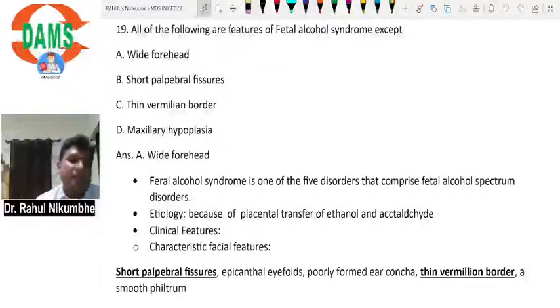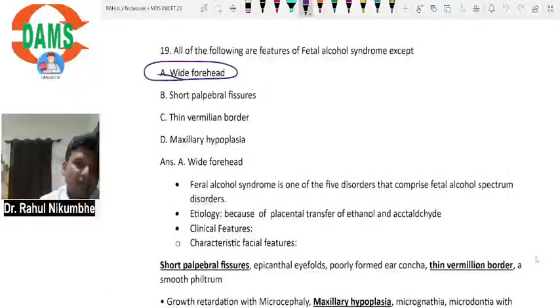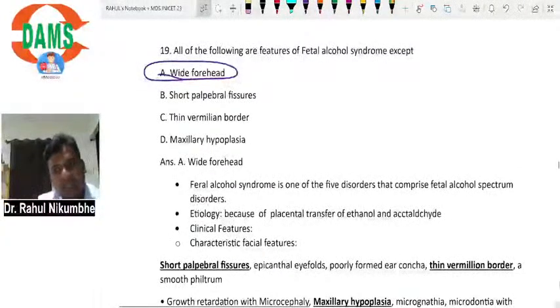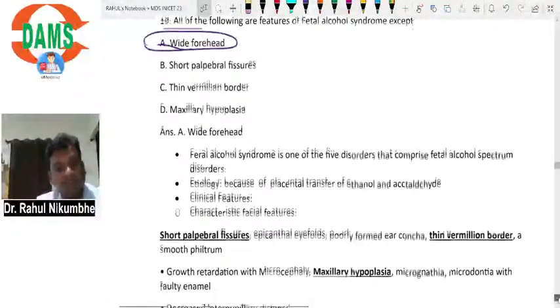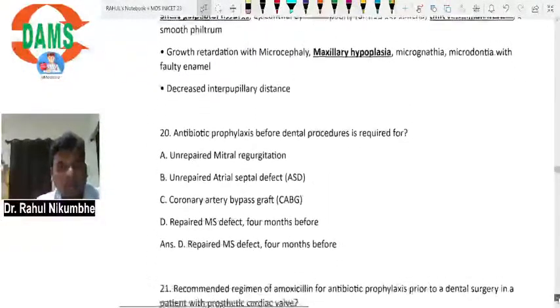And the clinical features of fetal alcohol syndrome are short palpebral fissure, epicanthal eye folds, poorly formed ear concha, thin vermilion border, and a smooth philtrum. Wide forehead is not a feature of fetal alcohol syndrome. Maxillary hypoplasia is also a symptom of fetal alcohol syndrome.